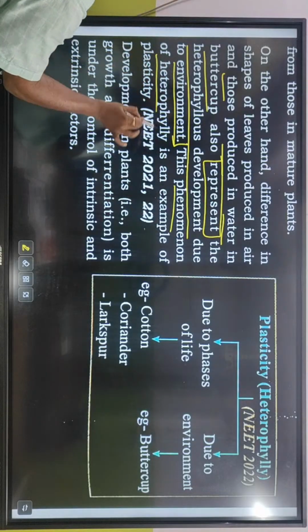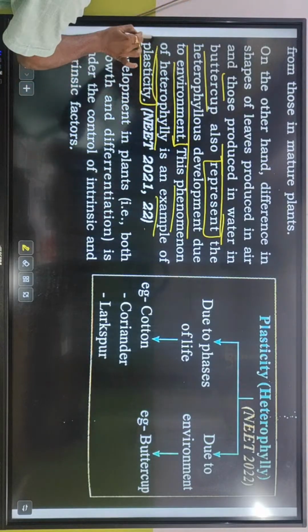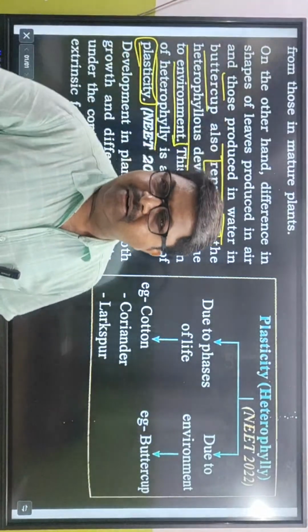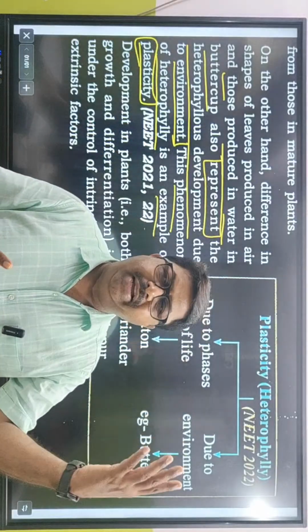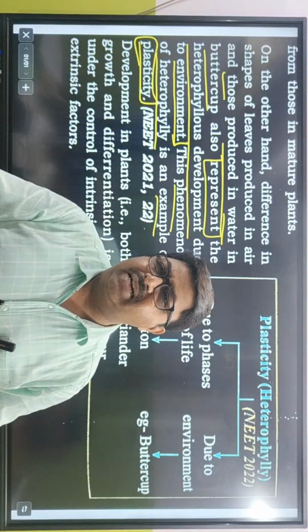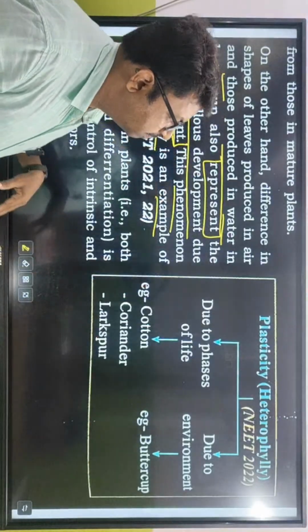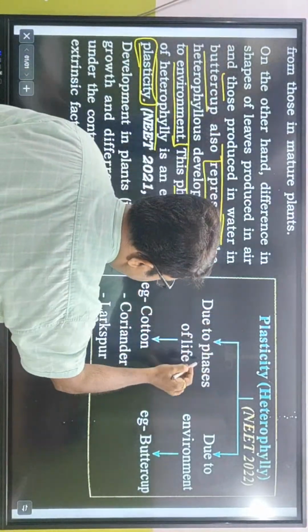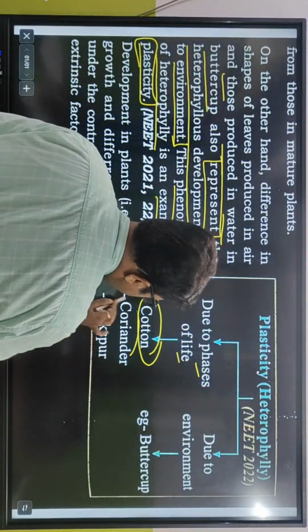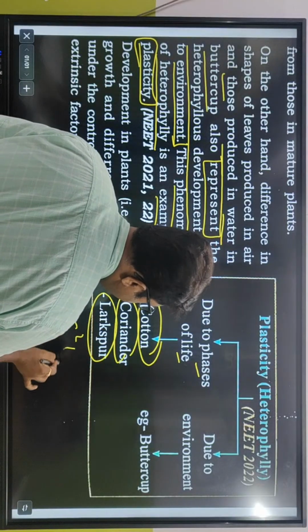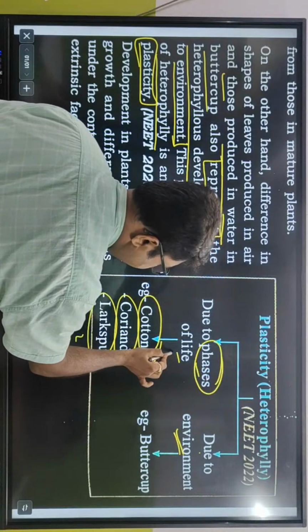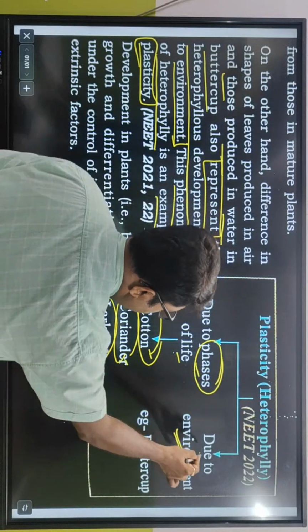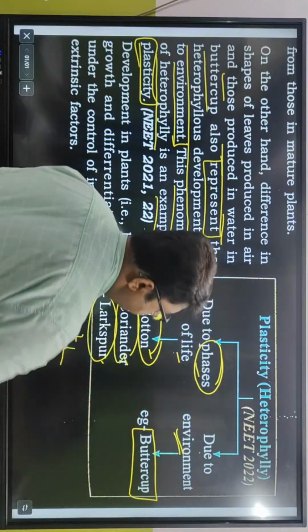This phenomenon of heterophily is an example of plasticity. বুঝলাম না বাটারকাপে terrestrial habitat, a land habitat, and aquatic habitat, a difference in the plant leaves shows plasticity. So plasticity heterophily কোথায় example due to phase of life, cotton, coriander and larkspur, C²L, and due to environment. So this is the phases of life, cotton, coriander, larkspur. But due to environment, example is in buttercup.